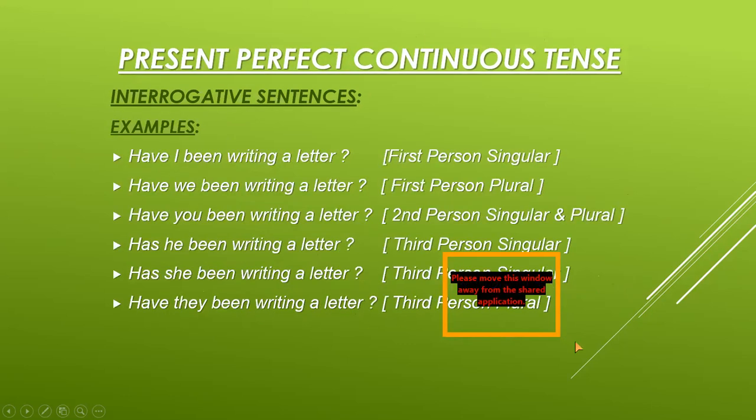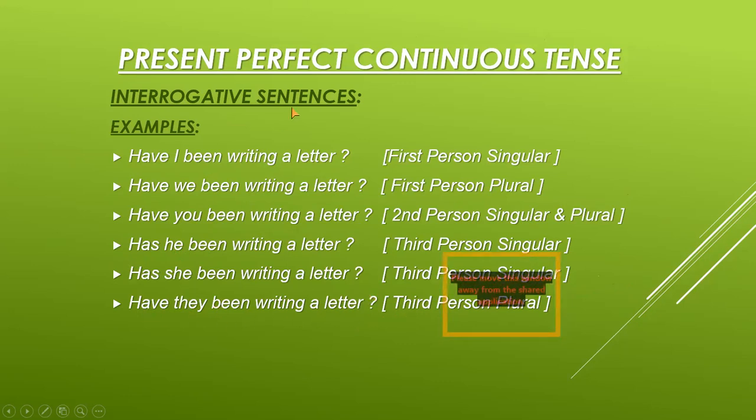Now I am showing you some examples of interrogative sentences. Have I been writing a letter? Have we been writing a letter? Have you been writing a letter? Has he been writing a letter? Has she been writing a letter? Have they been writing a letter?